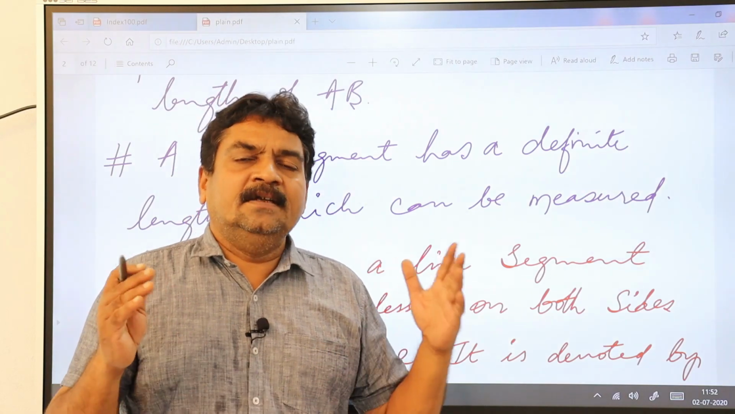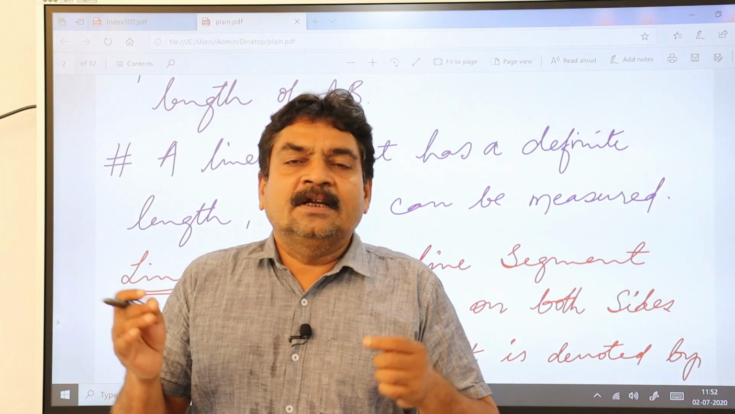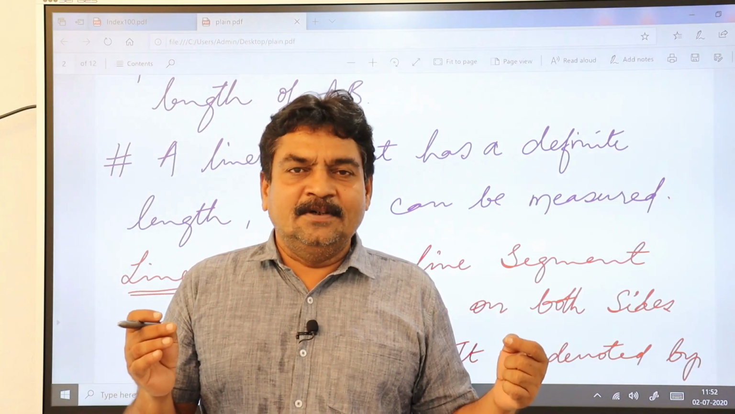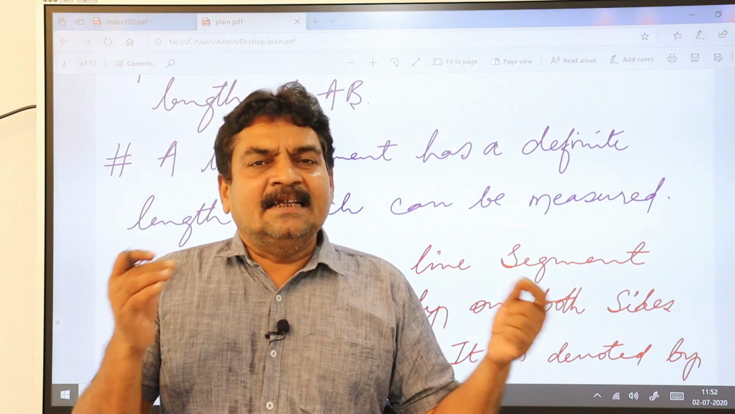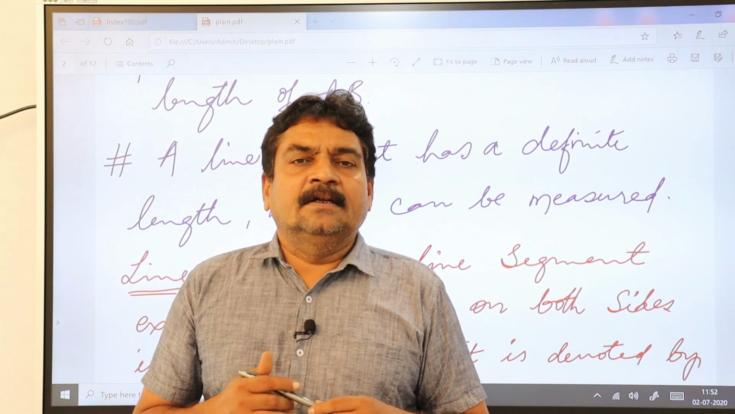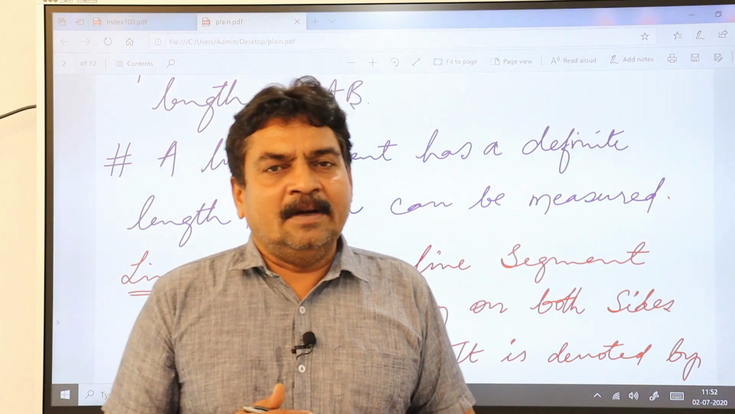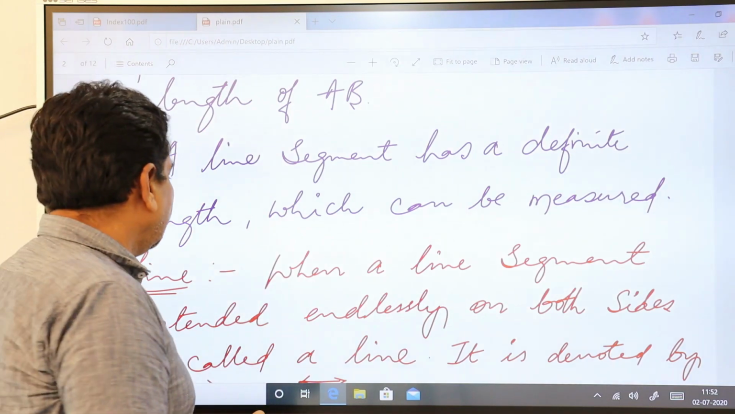So line segments have 2 end points. Since it has 2 end points, you can easily measure the distance between the 2 points. Third point is, since it has end points, you have a fixed measurement to it. That measurement can be taken by using a ruler or scale.